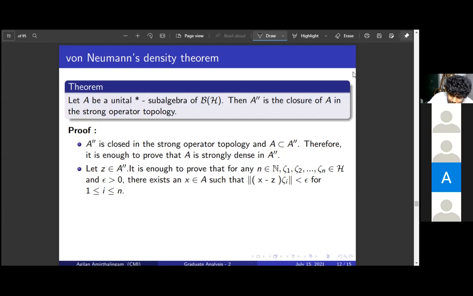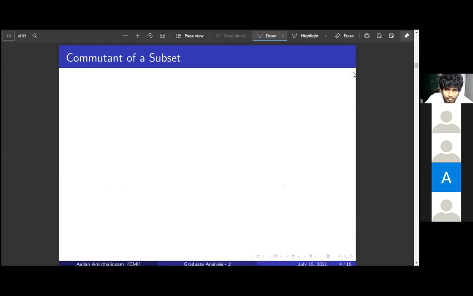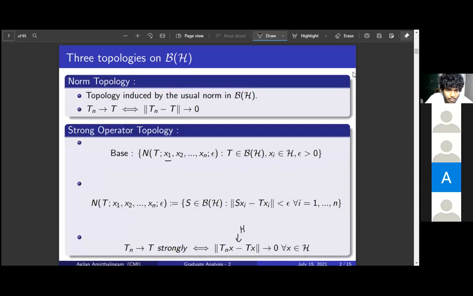This just means the basic open subset for the strong topology. I'll go back. This was the basic open subset for the strong topology, right? We chose n points in H and we fixed an operator. The basic open subset around the operator is the set of all operators such that the norm of S xi i minus T xi i is less than epsilon for all i. So we have to show that any basic open subset around Z contains a point X in A. That is the condition I have written here.